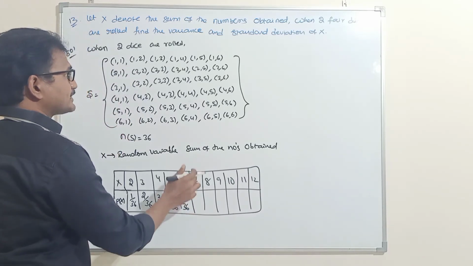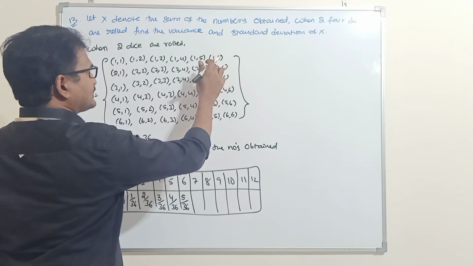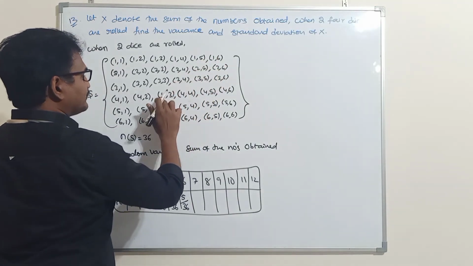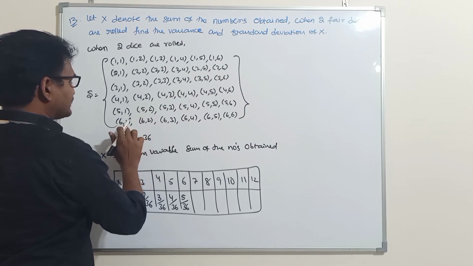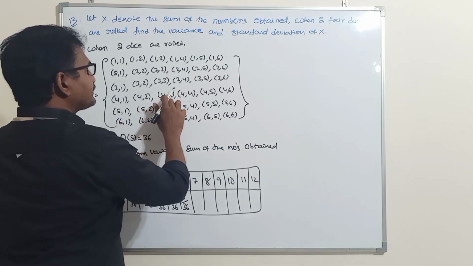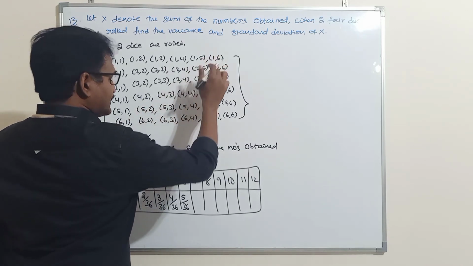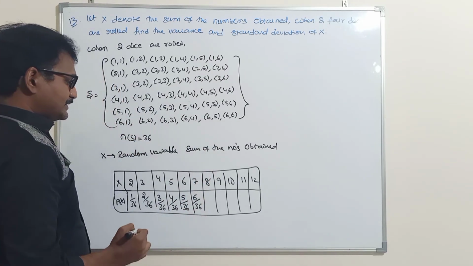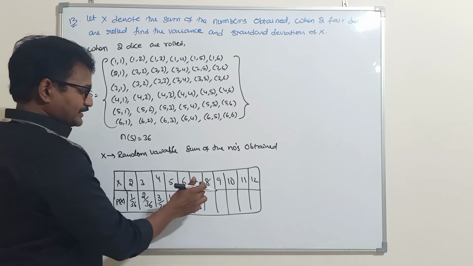Next, sum 7. Sum 7 means 1 6, 2 5, 3 4, 4 3, 5 2, 6 1. So 6 sample points will give sum 7 out of 36. Next, 8.